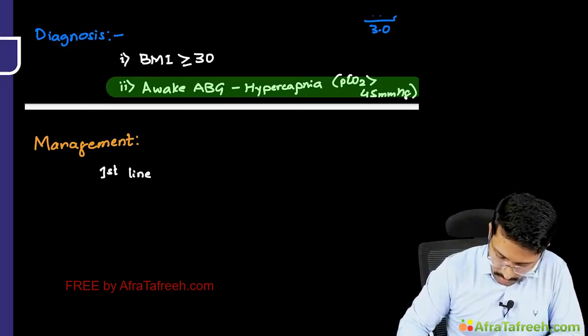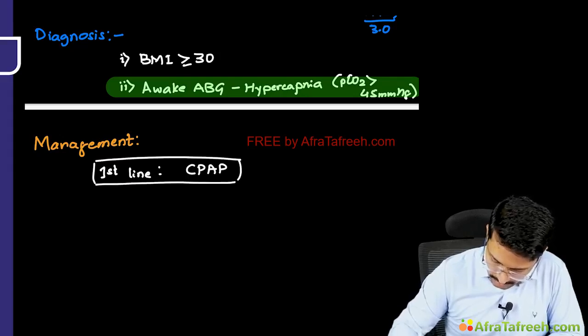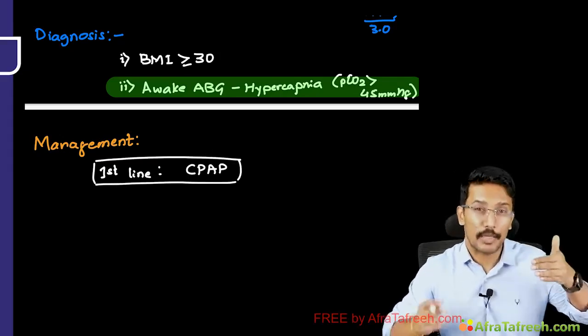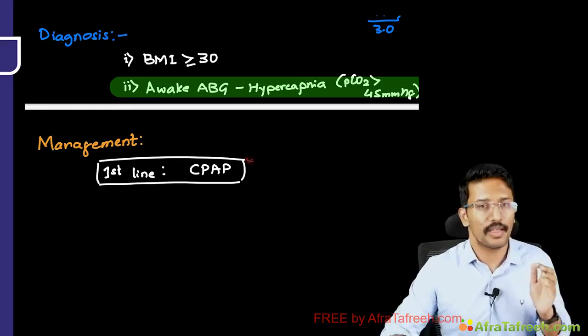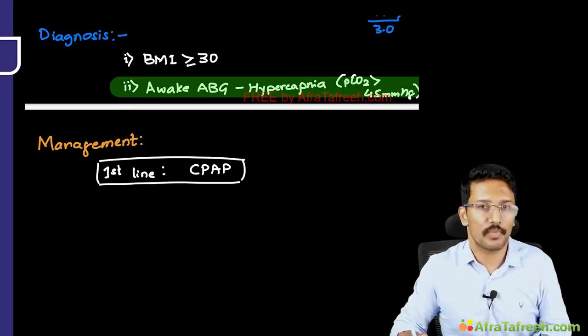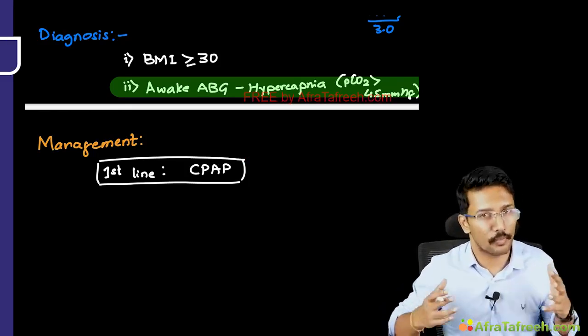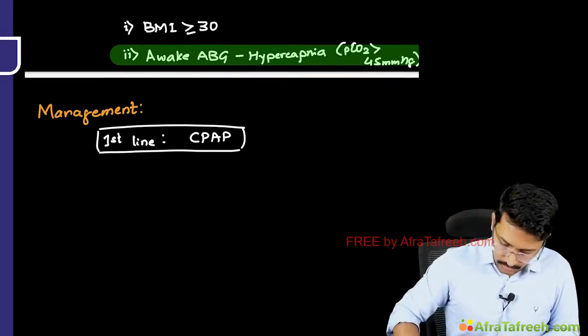First line treatment here also is CPAP, because whatever that nighttime accentuation of hypoventilation that is happening here, right, at least that can be taken care by CPAP, and that improves their daytime sleepiness and quality of life significantly, though a great improvement in hypoventilation doesn't happen, right? Okay, now